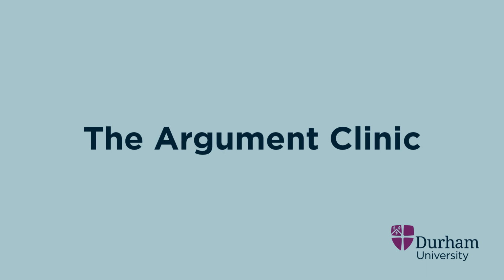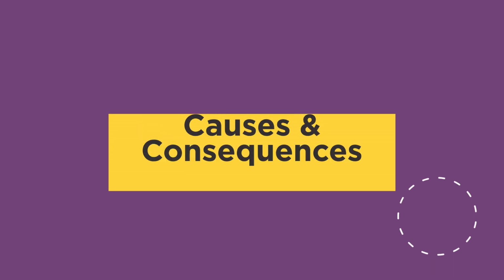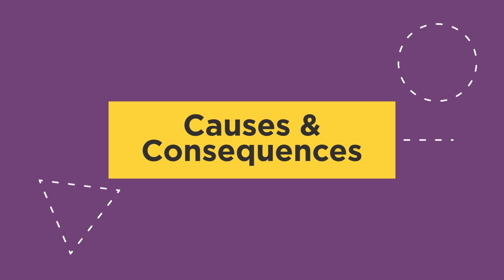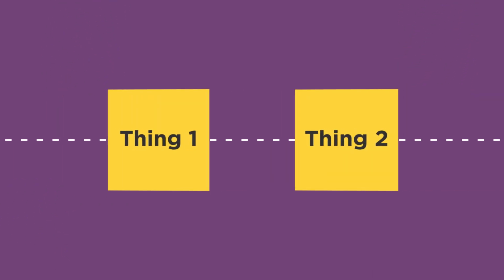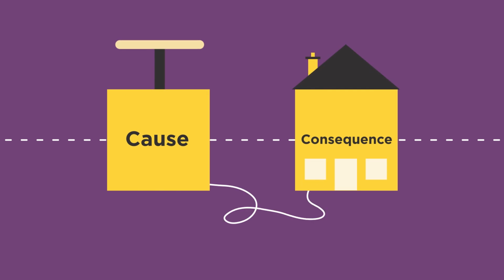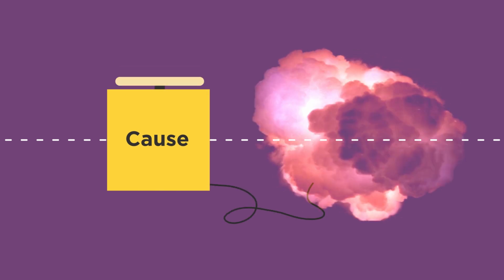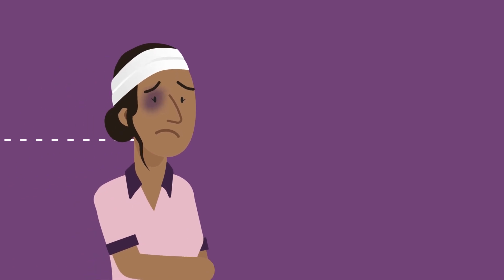The Argument Clinic. Causes and consequences. If two things happen, how can we know if one was caused by the other, or if one is the consequence of the other? Here's an example.